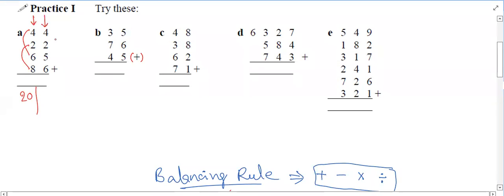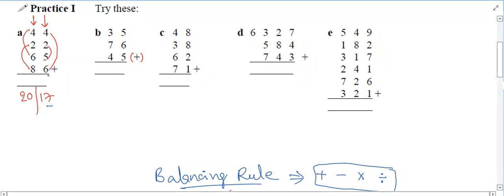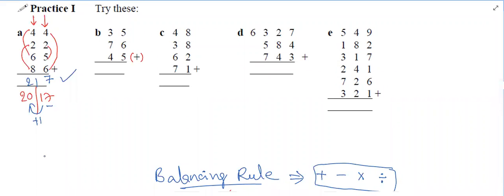The second column: 6 plus 4 is 10, 10, 2 plus 5 is 7, so 17. Now simply balance these numbers. Tell me. Drop 7 and carry 1. The result is 217. This is the answer. Okay. Got its application? Yes, sir.